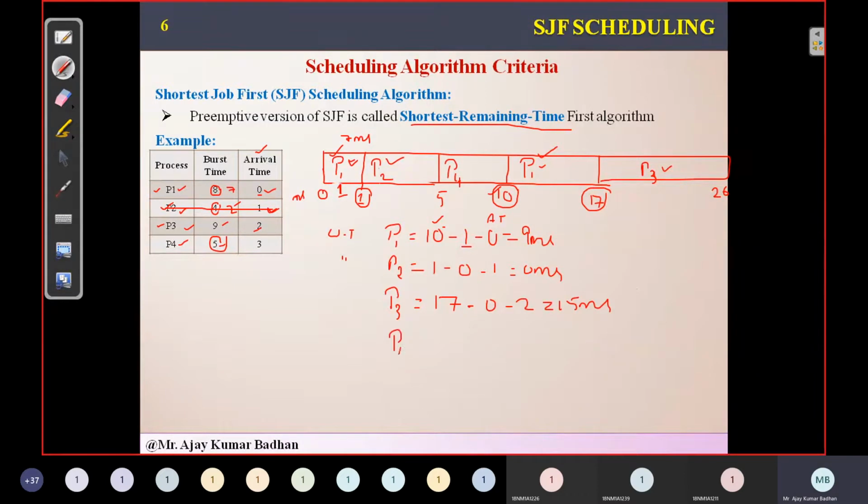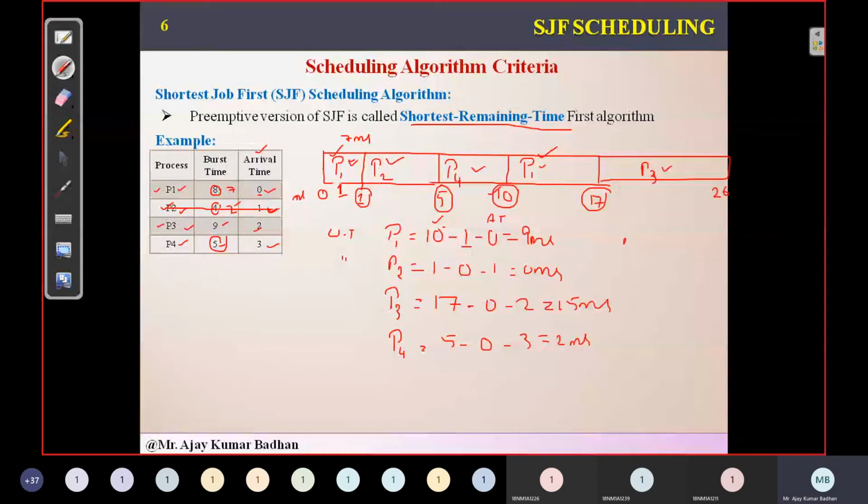And then finally what we have is process P4, same thing. Process P4 has come up only one time. So you are going to take the left portion, 5 minus, he did not execute before, right? One time only, so minus 0 minus, what is the arrival time? 3. So that is 2 milliseconds.